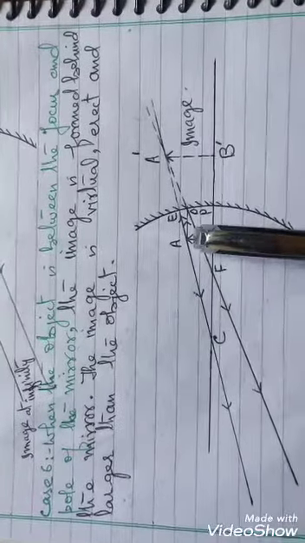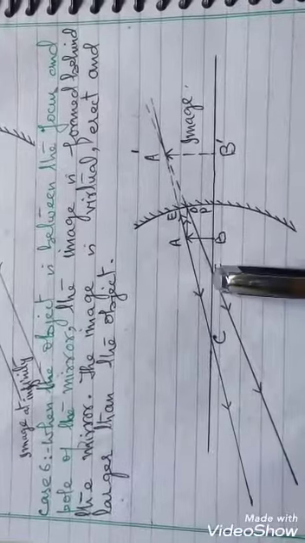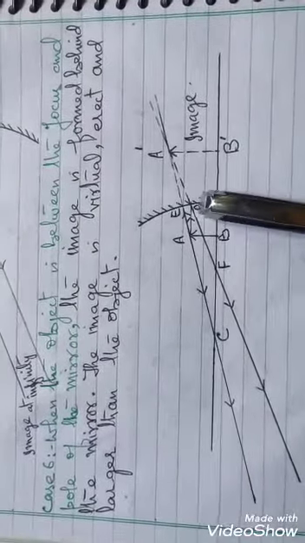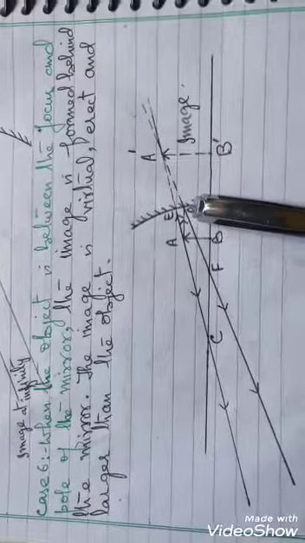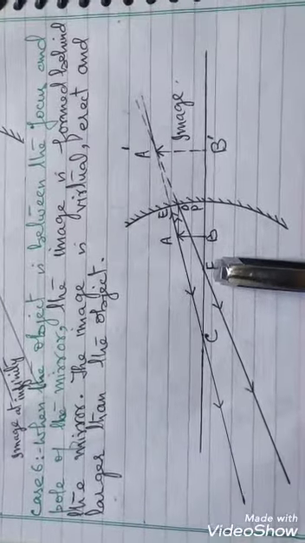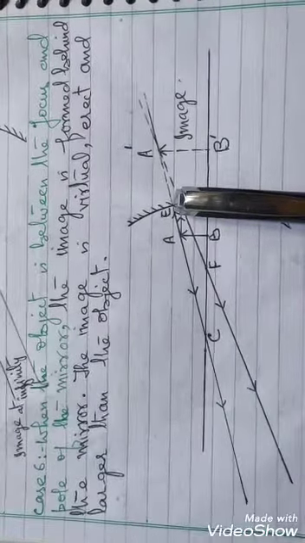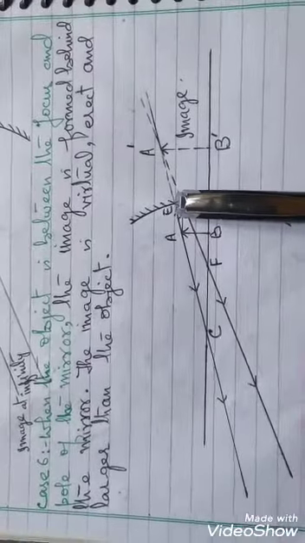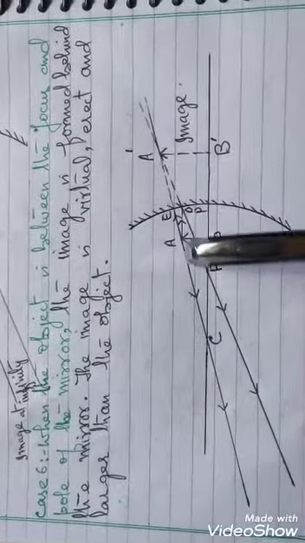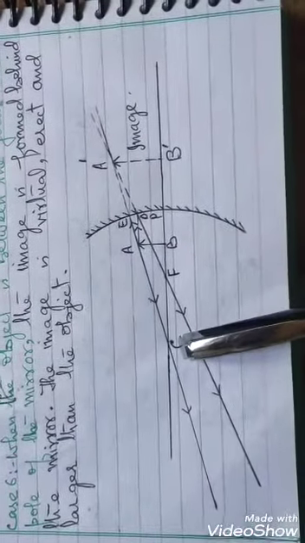A ray of light AD is parallel to the principal axis of the mirror. It strikes the mirror at D. After reflection, it passes through the principal focus of the mirror. Another ray of light, AE, strikes the mirror at E. After reflection, it returns along the same path and passes through the center of curvature of the mirror.